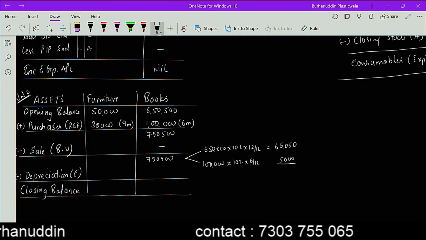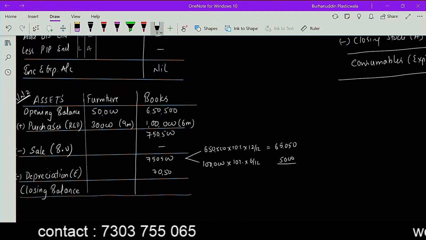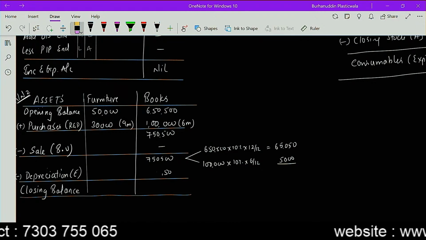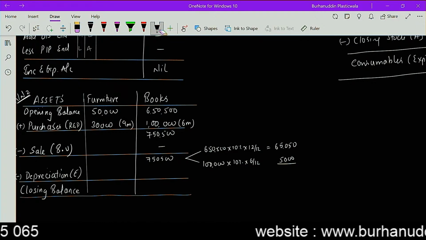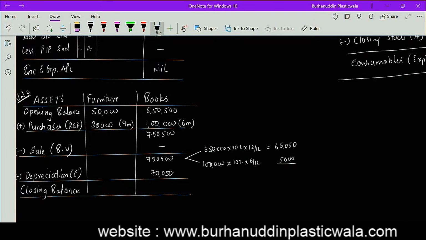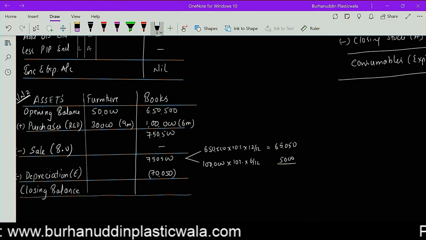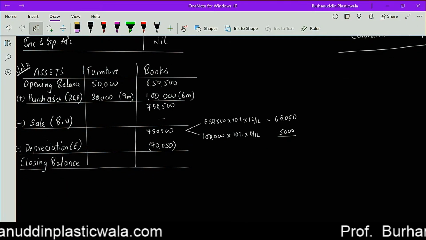So I am getting the answer as 70,050 rupees. That's my depreciation का amount. ये clear है बेटा?